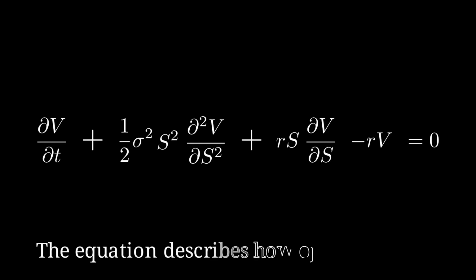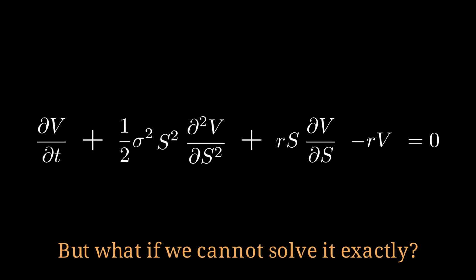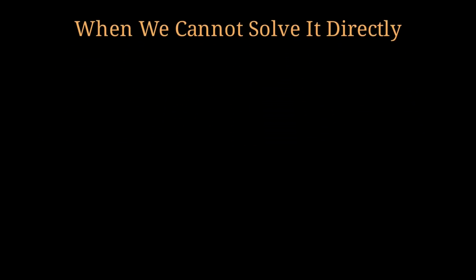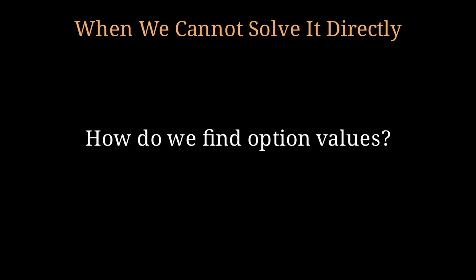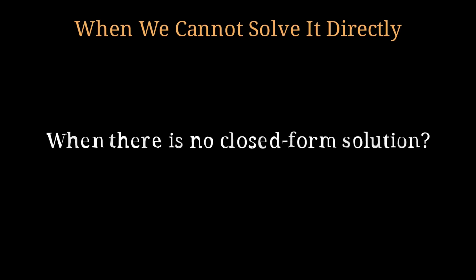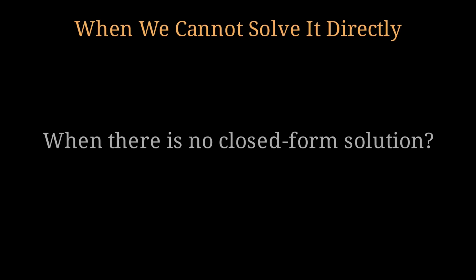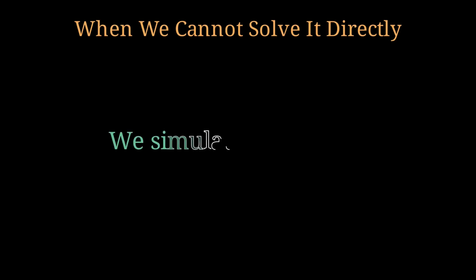This equation perfectly describes how an option's value evolves in continuous time, leading to a crucial question: what happens when real-world conditions prevent us from solving it analytically? When we cannot solve the Black-Scholes PDE directly, such as with exotic derivatives, path-dependent options, or multi-asset instruments, how do we find option value? When there is no closed-form solution, simply, we simulate the future using Monte Carlo.